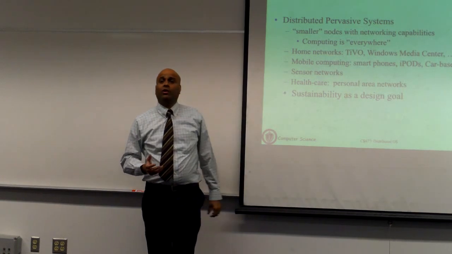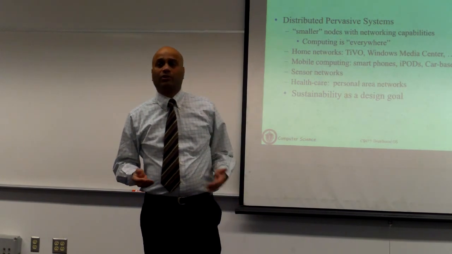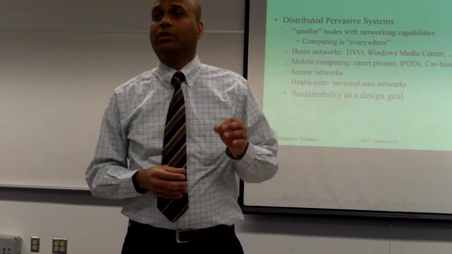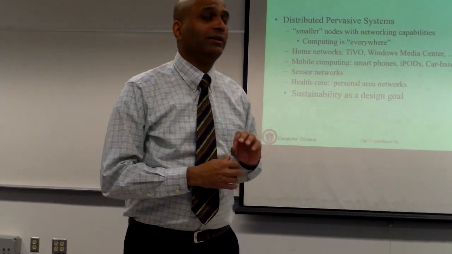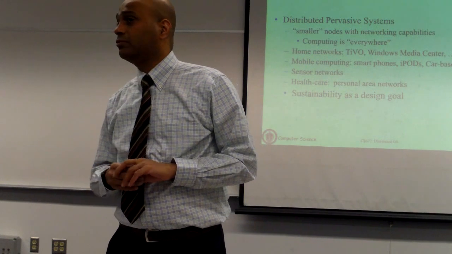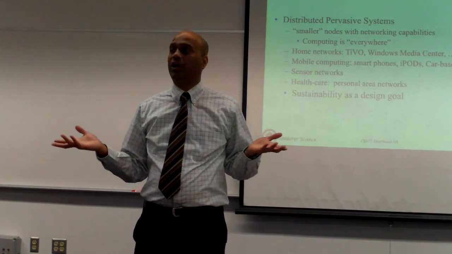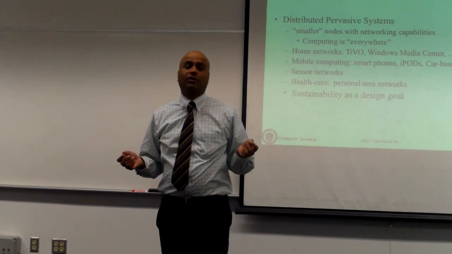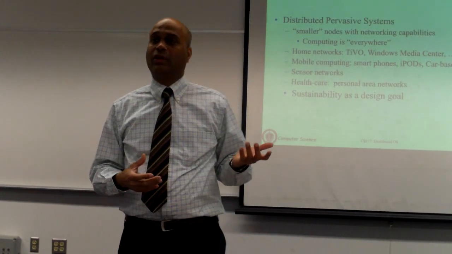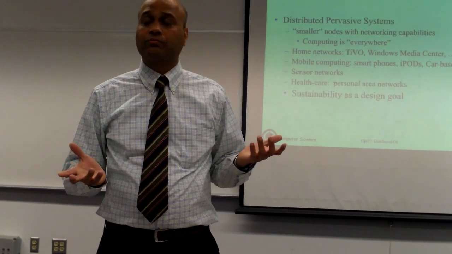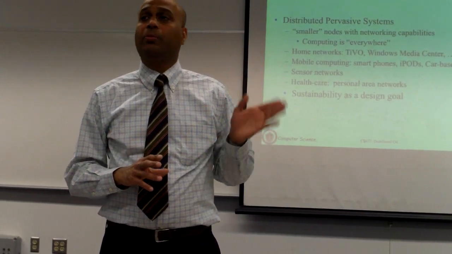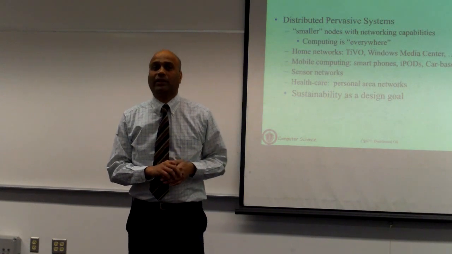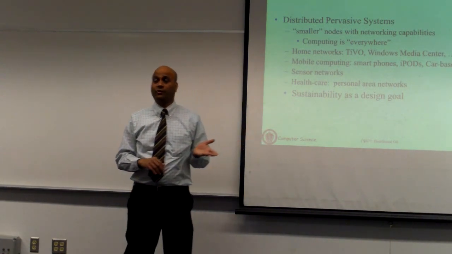You can have other kinds of networks like sensor networks that are also examples of distributed systems. In this case, you have tiny sensors that have communication capabilities. You can even put them in the environment. You can actually get these sensors to monitor how much you walk or how much you run and all of this kind of stuff. They're all examples of pervasive distributed systems. They are tiny computing devices that have the ability to communicate with other devices.